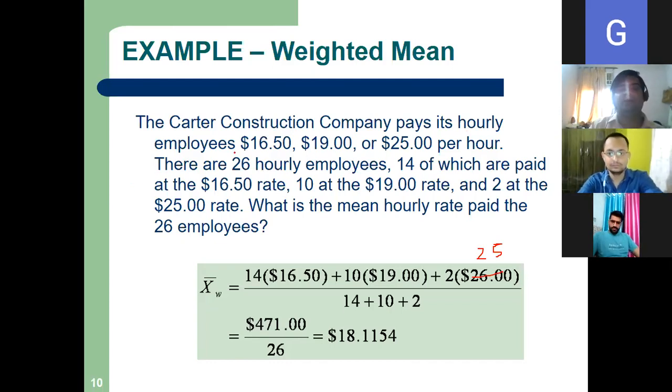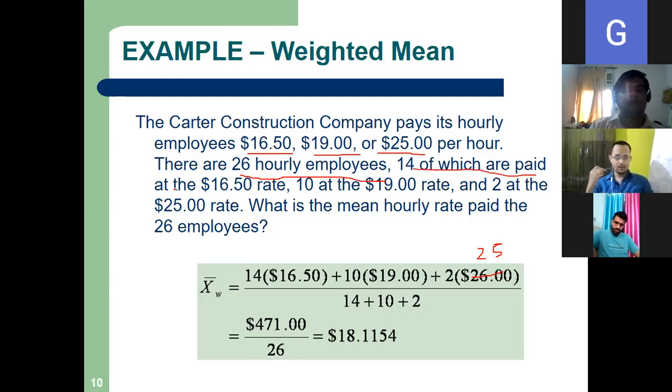A company pays its hourly employees at these rates: 16.5, 19, 25 per hour. There are 26 hourly employees, 14 of which are paid at the rate of 16.5, with different pay rates for the others, right? 10 of them, see, in an organization, different people are doing different levels of work.